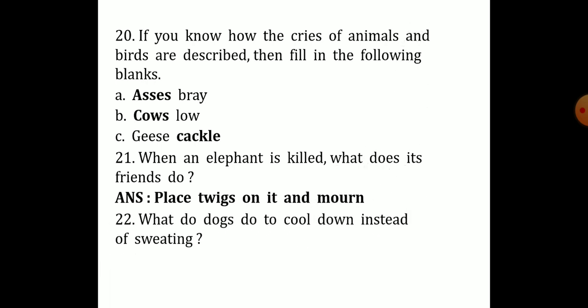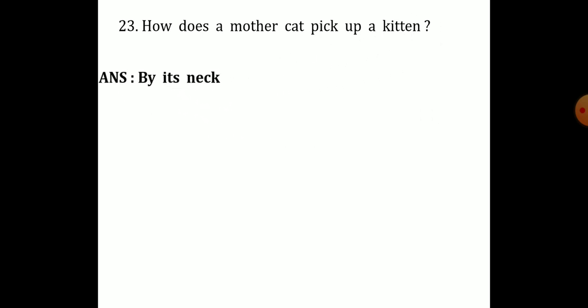Next, what do dogs do to cool down instead of sweating? The answer is pant. Now pant means what? They will take short breaths to cool down instead of sweating. Instead of sweating, what will they do? They will take short breaths. Clear? That is called pant. Next one. How does a mother cat pick up a kitten? By its neck. The answer is by its neck.